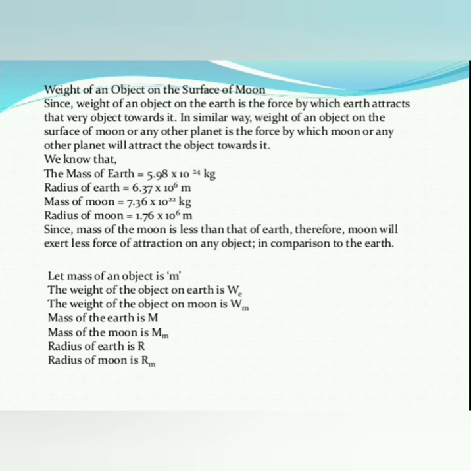So, let the mass of an object be m, the weight of the object on the earth be W, and the weight of the object on the moon be Wm. The mass of the earth is M, the mass of the moon is Mm, the radius of the earth is R, and the radius of the moon is Rm. In the next class we will discuss and find the values of weight on the moon and on the earth.